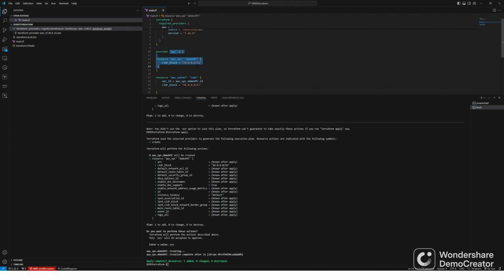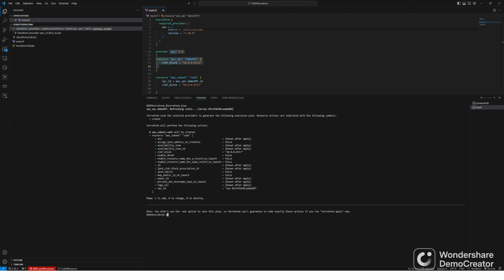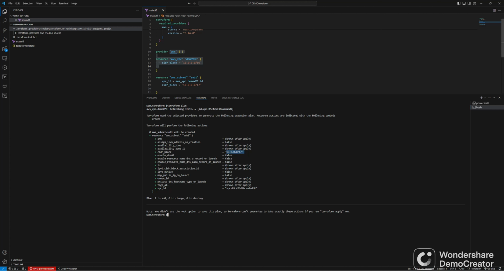The VPC is already created. Now do Terraform. Now we don't need to initialize. It's plan and apply. Terraform plan. Let's see what it does. Terraform is refreshing the state file and it says it's going to create a subnet because the VPC is already created. So the subnet CIDR block will be this, which we mentioned right here. It's going to add one, right?